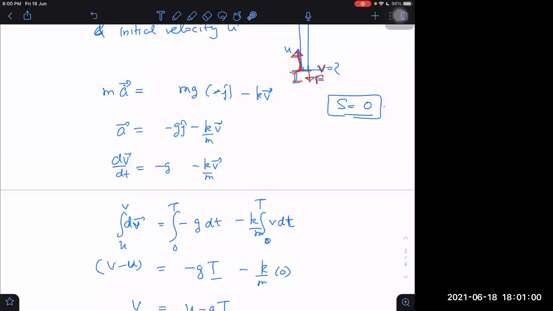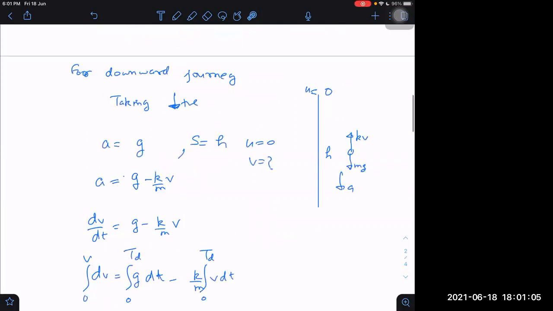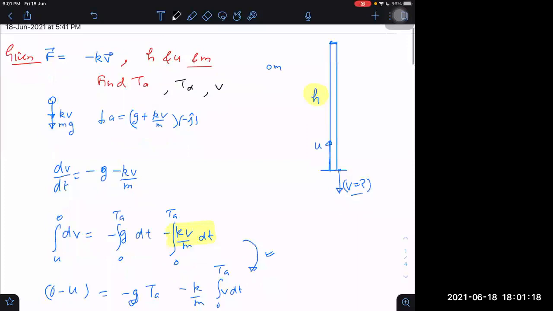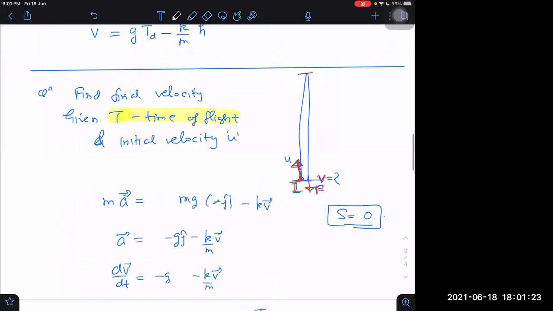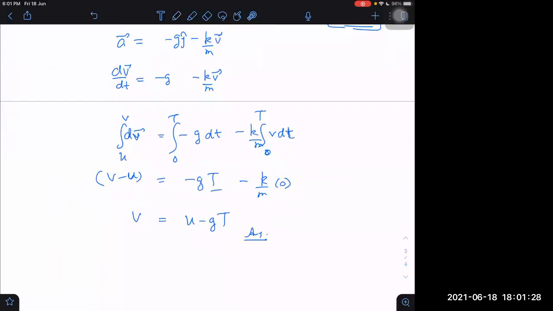Now, let us go backwards once. What was the question in this case here? What was given to you here? Time of ascent was given. No, time of ascent was to be found. H was given, U was given, and M was given. I have found time of ascent, but I wanted to find time of descent also, and I wanted to find V also. But unfortunately, we are not able to get that till now. But I think this second question will give you a hint how to do that. In the second question, we can get the value of V by knowing the total time.